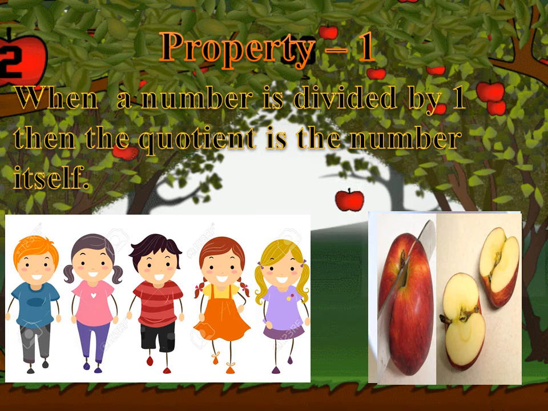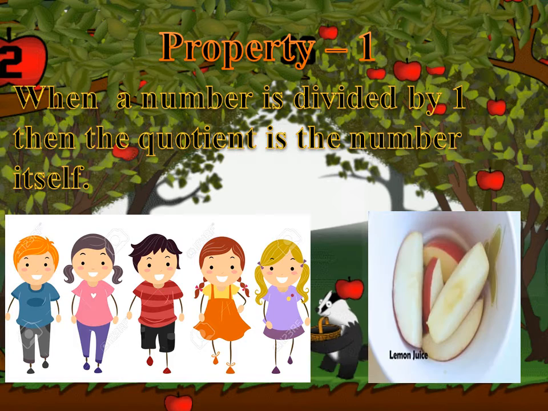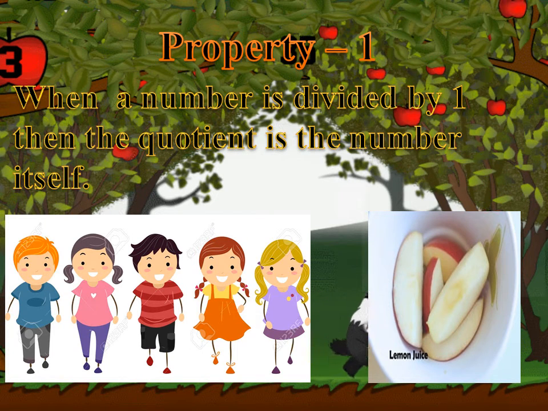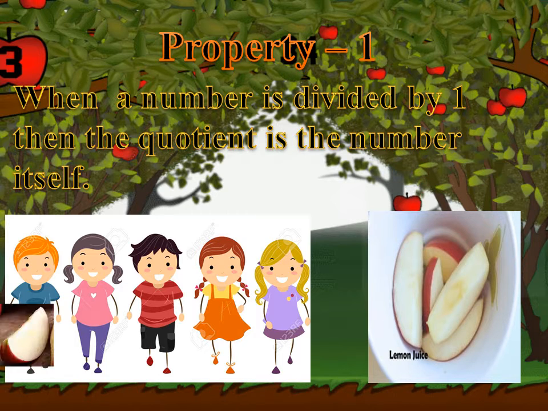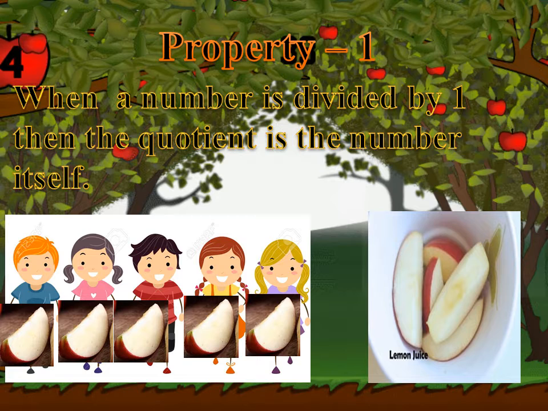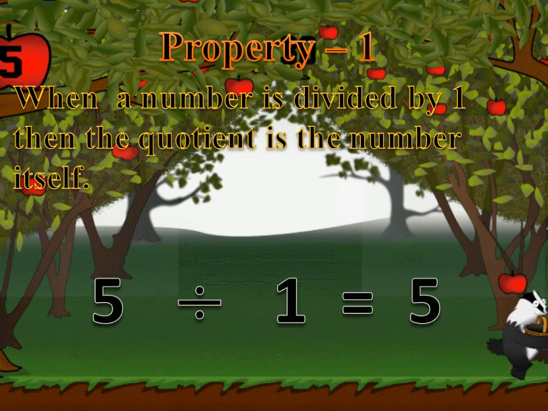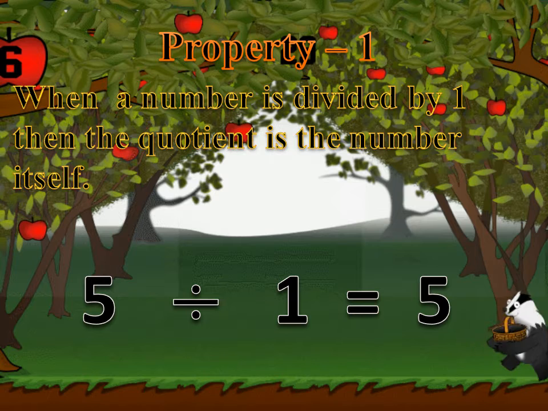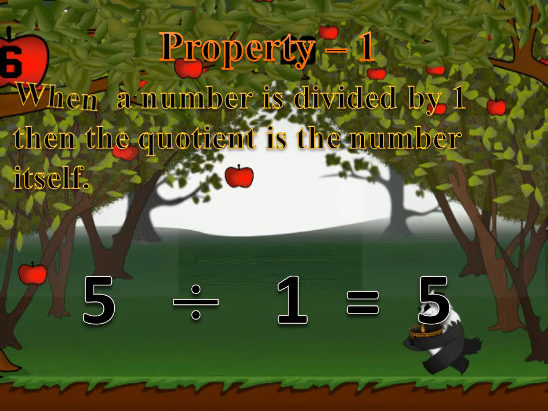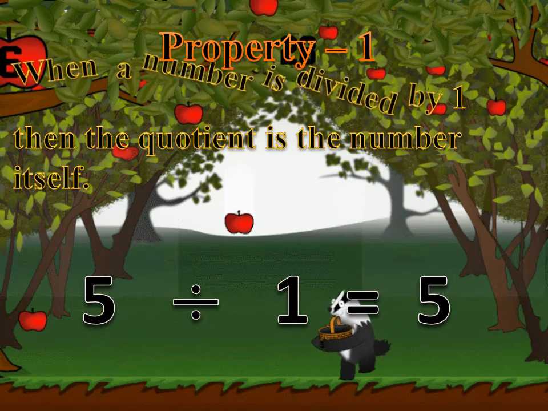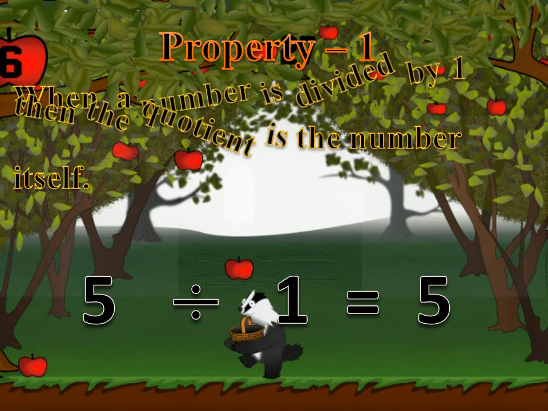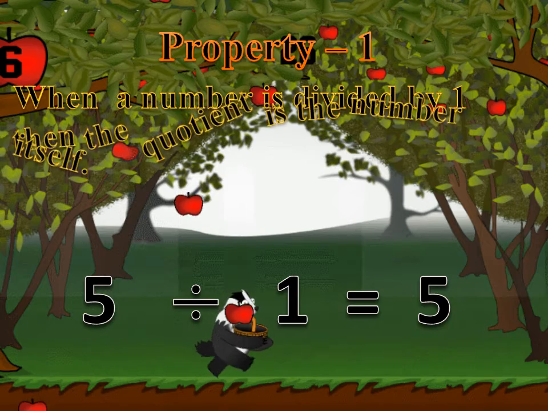There are 5 kids, so that the apple is distributed equally among 5 kids. Since there are 5 kids and only one apple, we need to make 5 slices of the apple to distribute it equally among the 5 kids. That means 5 divided by 1 equals 5. This concludes that when a number is divided by 1, then the quotient is the number itself.